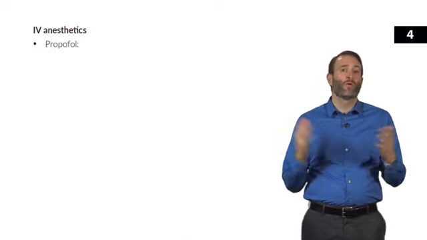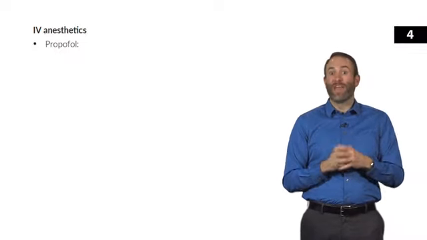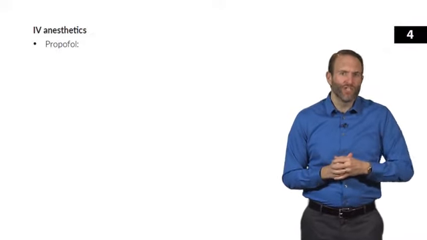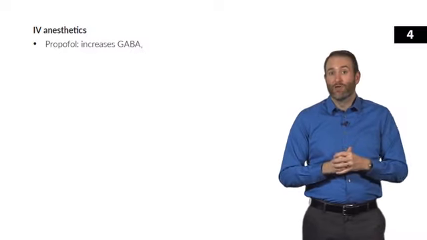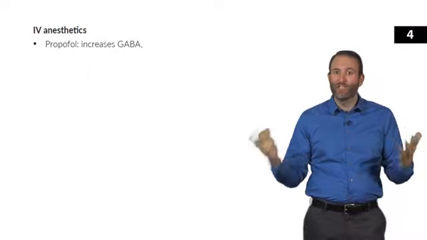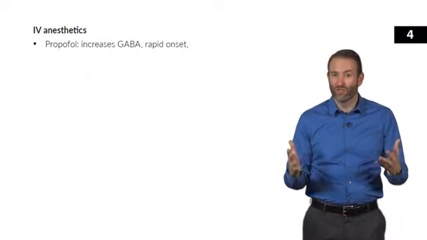Everybody has heard of propofol since the death of Michael Jackson. Now it's sometimes called milk of amnesia because it has a milky white liquid look to it. Propofol is an IV induction agent that works by increasing GABA in the CNS, much like the benzodiazepines. It's an extremely popular drug to induce anesthesia because of its rapid onset. It works within about 15 to 20 seconds, so super fast.